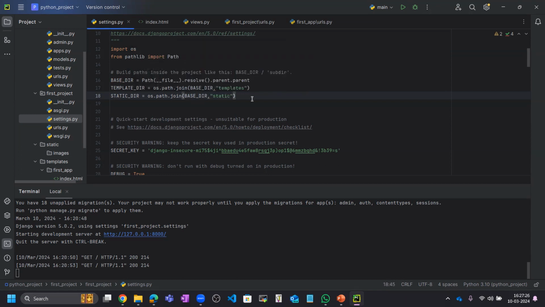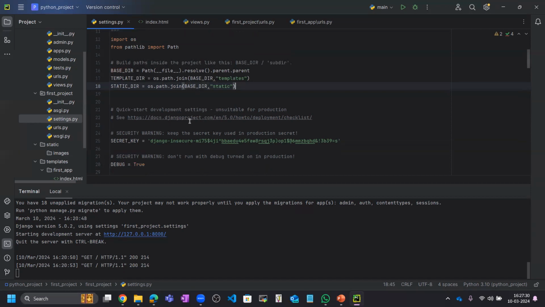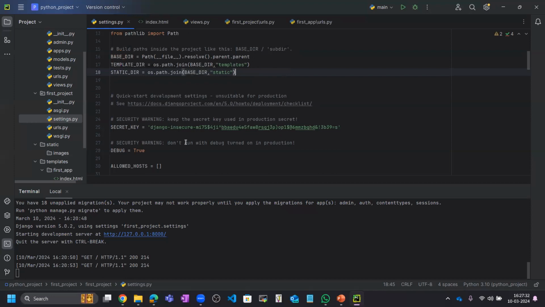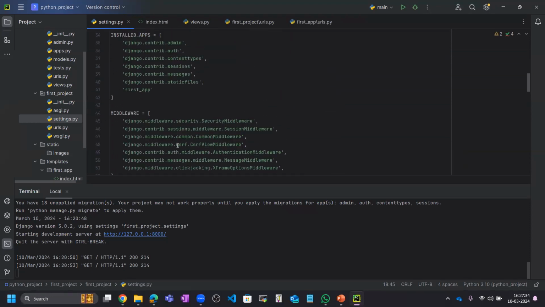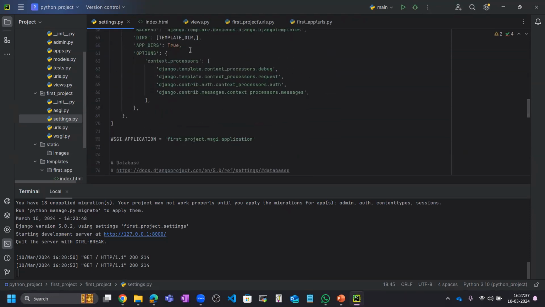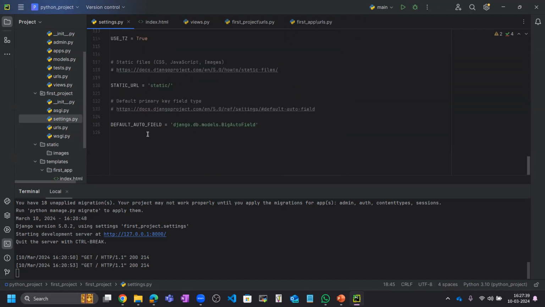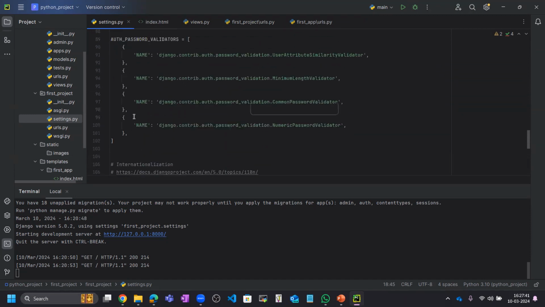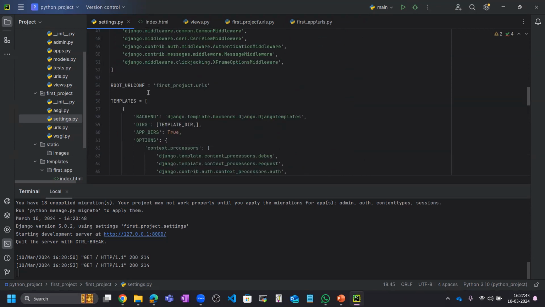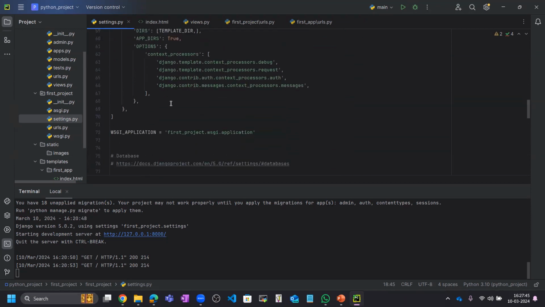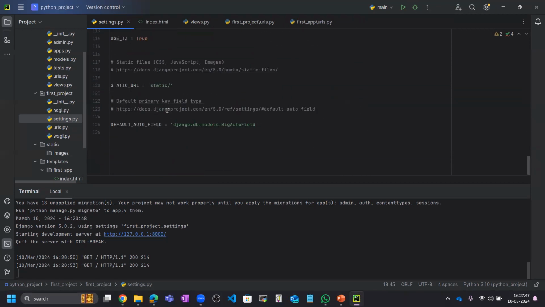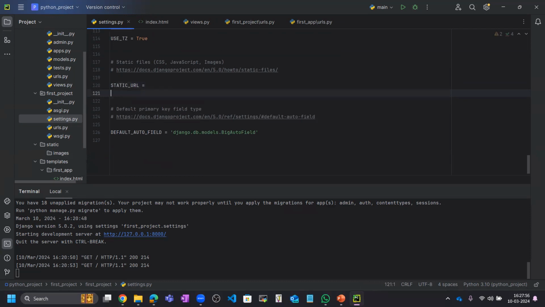Okay, this we have done. Apart from that, we need to give the static directory, like we have added in the template directory. We also need to add a static directory, but here we do not have any pre-built list for that. For templates we already have a list, but for static files we do not. So for that we need to create one.